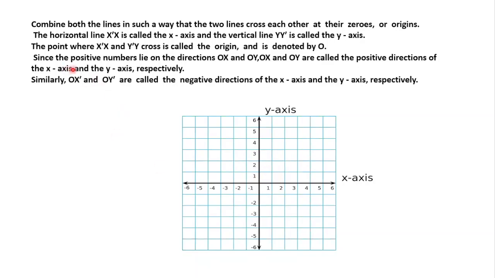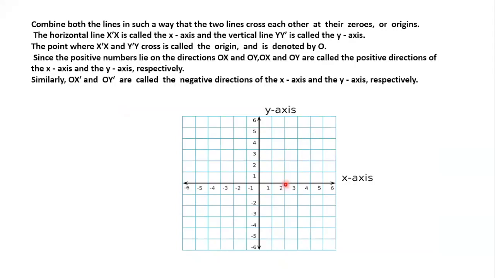The positive numbers lie on the direction OX and OY. OX and OY are the positive directions of the x-axis and y-axis respectively. In the same way, OX dash and OY dash are the negative directions of the x-axis and y-axis respectively. Any doubt in this Cartesian plane, children?